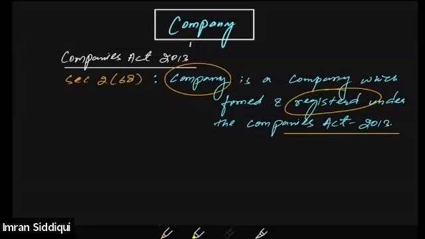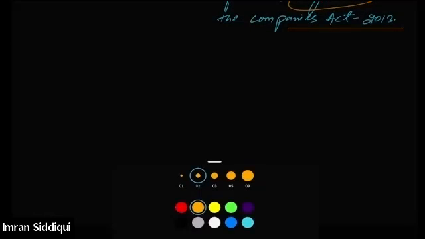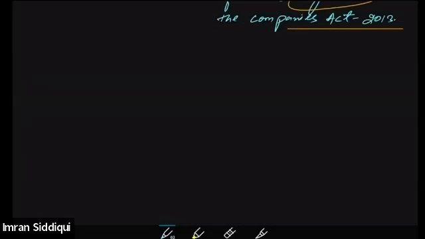Yes, sir, it's clear. Clear now? So you can say that section 2, subsection 68 of the Act says that any organization or enterprise, to be classified or recognized as a company, needs to be registered as per the provisions of the Companies Act 2013. Now, see, section 2, subsection 68 of the Companies Act defines the company, but there are certain features of the company. These are the features of a company.